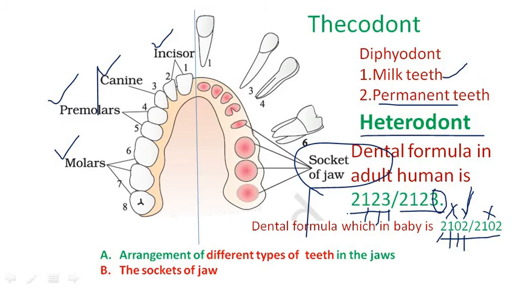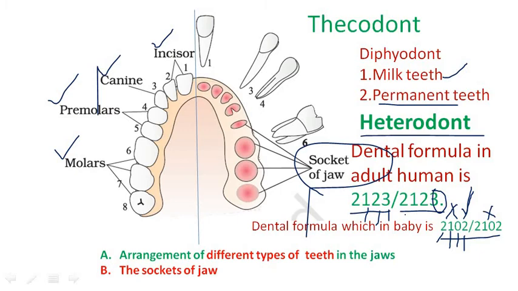When we represent the dental formula in human beings, it is represented in two forms. One is adult and another one is baby, and it is represented as 2 1 2 3 by 2 1 2 3, like this, for half of the lower and half of the upper jaw only.